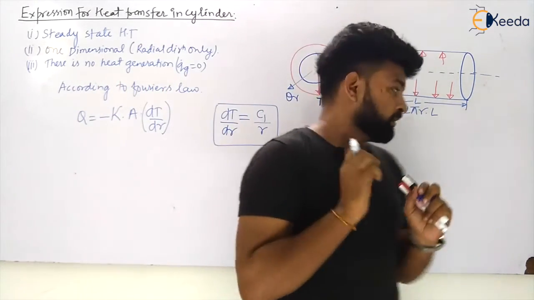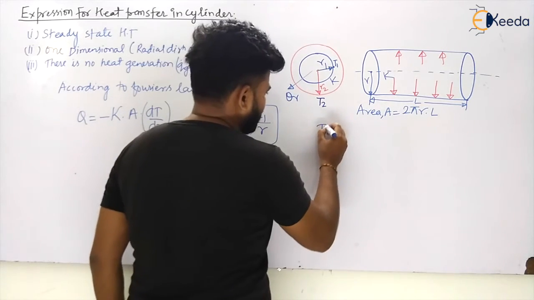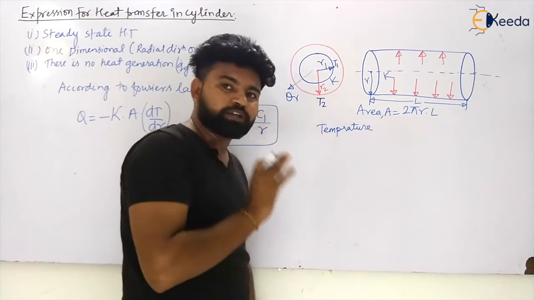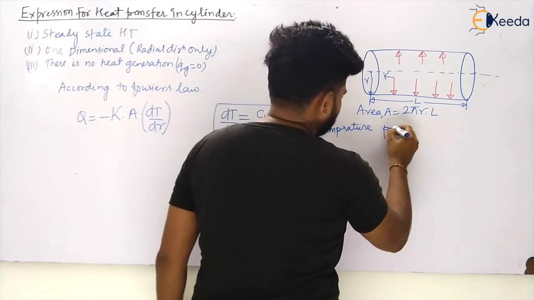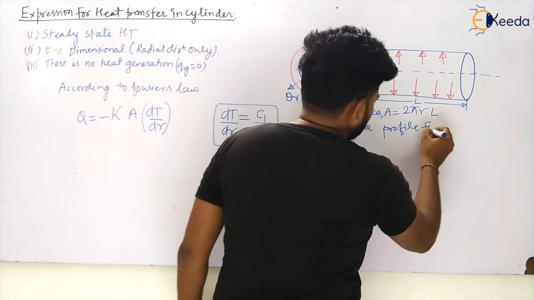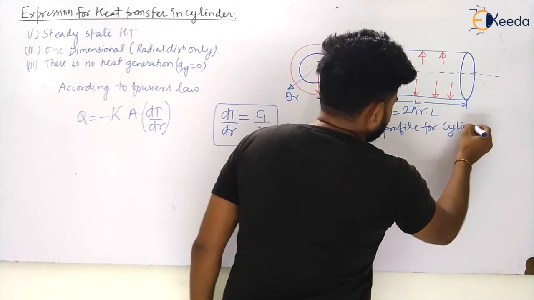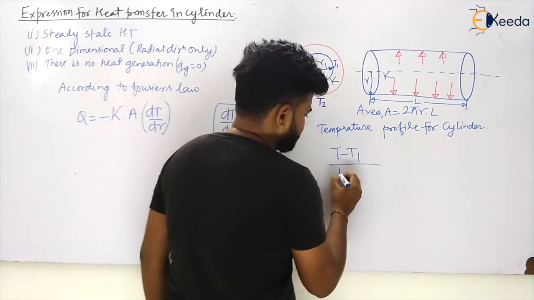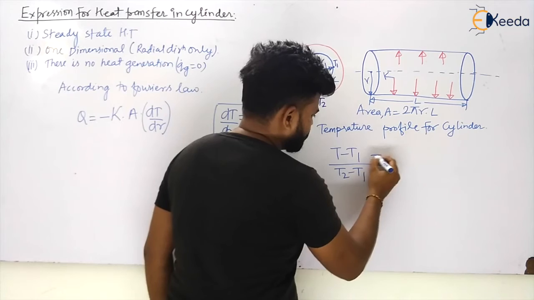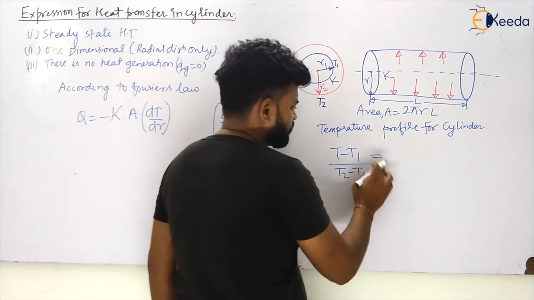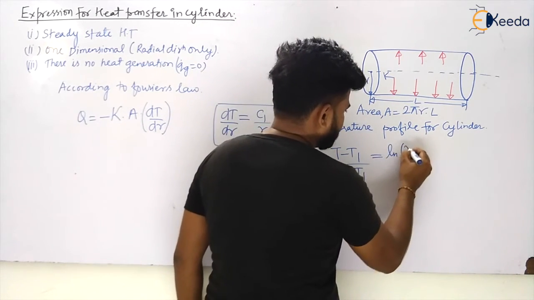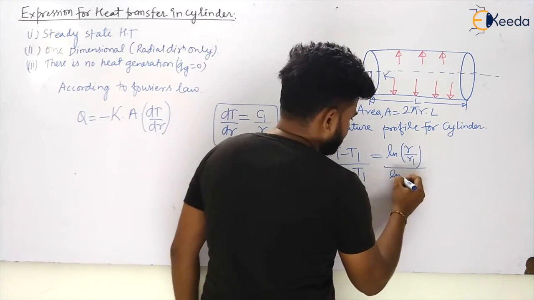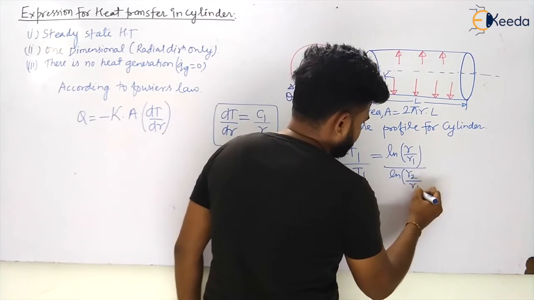So let us see. The temperature profile in cylindrical coordinates, you have to remember that because it is very important from your GATE point of view. The temperature profile for a cylinder is given by: T minus T1 divided by T2 minus T1 is equal to, by analogy as I have told you, ln of r by R1 divided by ln of R2 by R1.